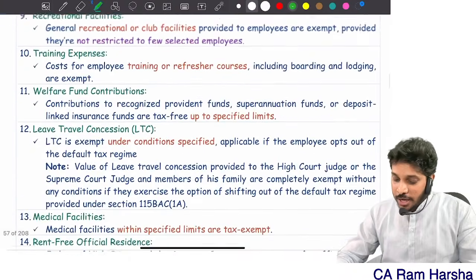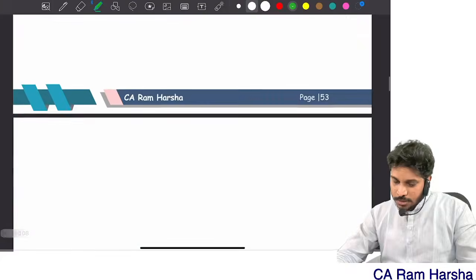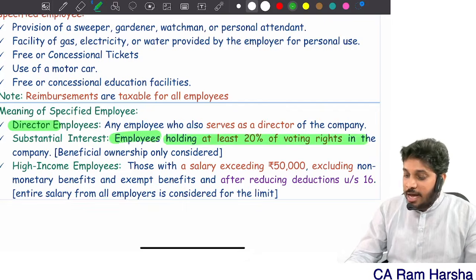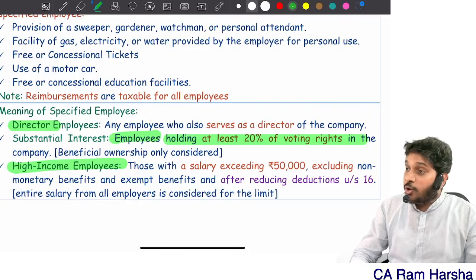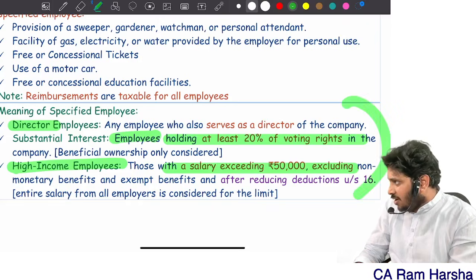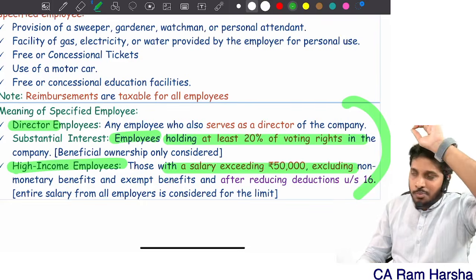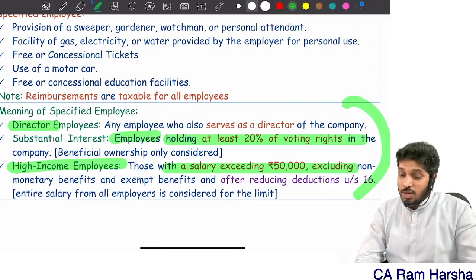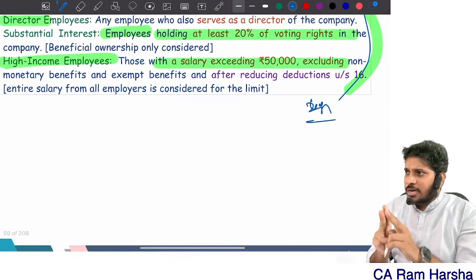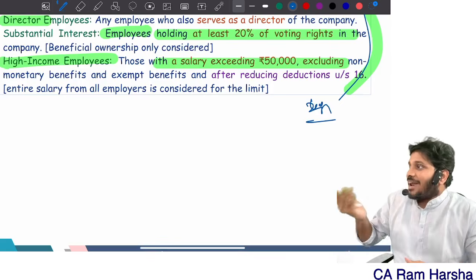Who is a specified employee? Specified employee is a person, we have given the definition somewhere. Yeah, you see the specified employee definition. A director, or an employee who has substantial interest in the entity, or an employee who is drawing more than 50,000 per annum in monetary benefits. Obviously, this definition is very outdated. Today, practically, everybody is a specified employee. In the problem that you're going to get, 99% everybody is a specified employee. Sometimes to test this, a 2 marks question might be given, as two descriptive questions of 1 mark each. Like that, they will test this provision. Apart from that, there is no testing of this provision practically with numbers.